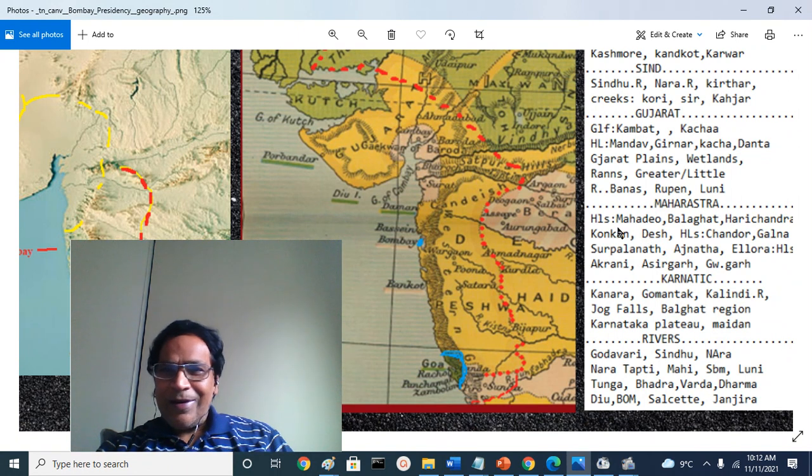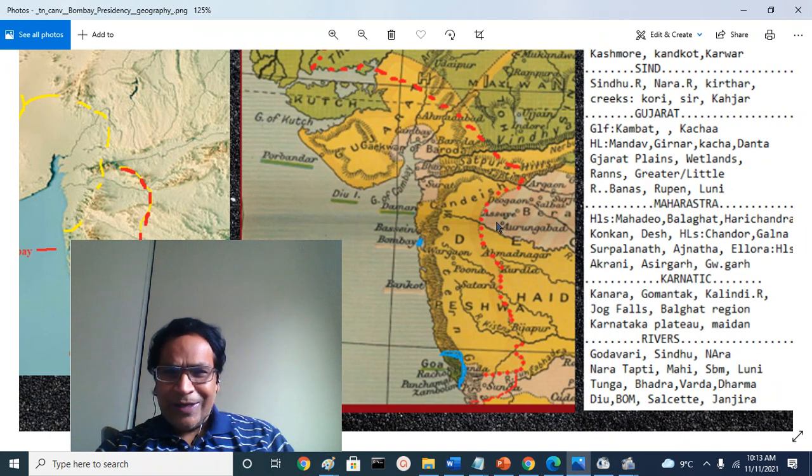We will see a lot of hills: the Mahadeva Hills, the Balaghat Hills, the Harishchandra Range, the Konkan region, the Desh territory, and other hills like the Chandor Hills in the Nasik region or Baglana region, the Galna mountains, the Girna River, and the Satmala mountains spanning into the Ajanta range, Ellora Hills, Akrani Hills, Asirgarh Hills, Gawilgarh Hills, and Satpuras, which lay in one corner of Bombay Presidency in the Desh and Khandesh region of today's Maharashtra province.